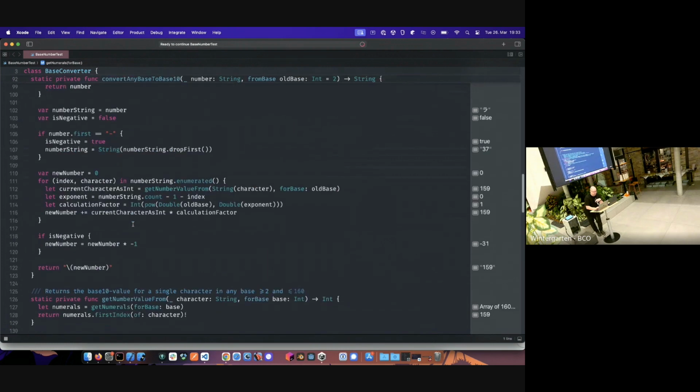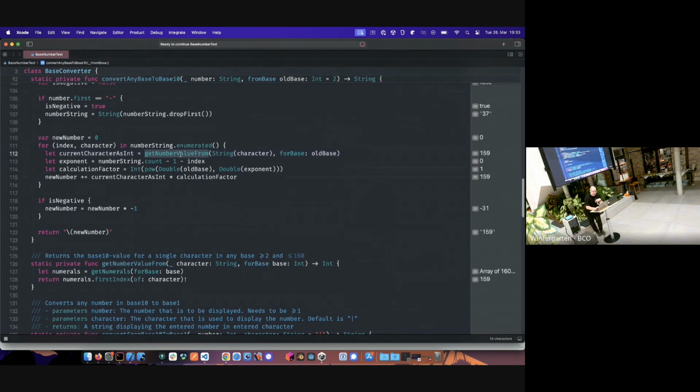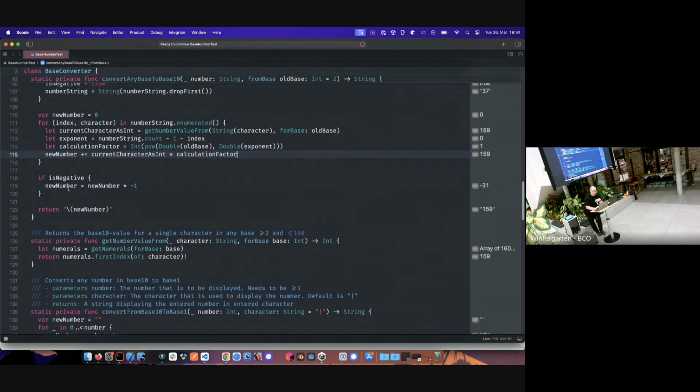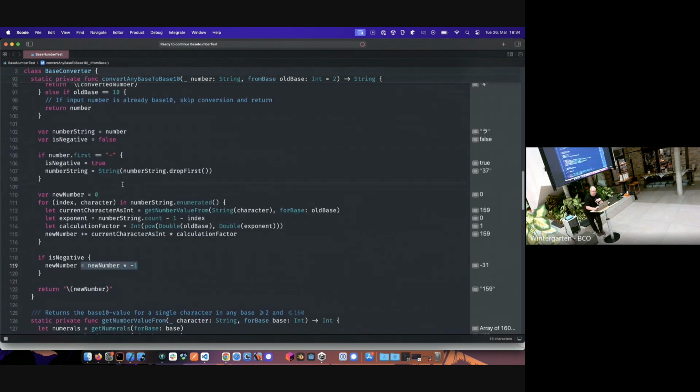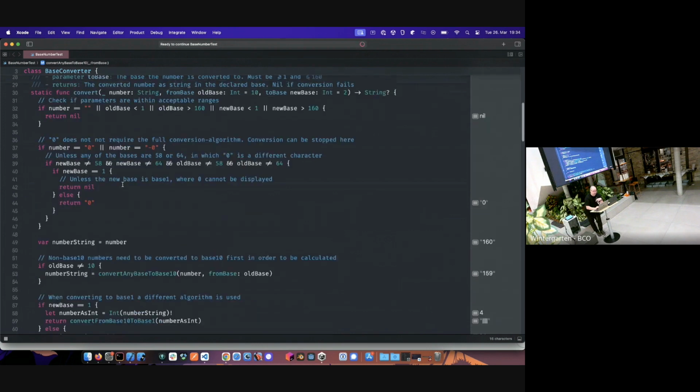Now let's go back to our function. We get our number value from there. We do the exponentiation, which we had earlier, counting from the right. If it's negative again, we multiply this by -1 to make it negative again, and we get our number out of it in base 10.